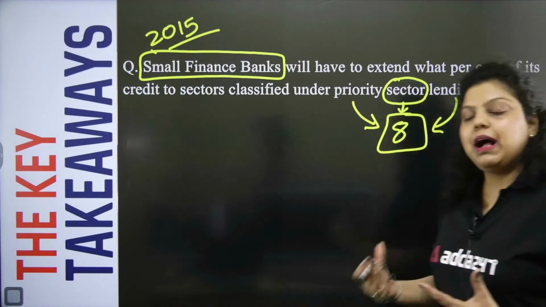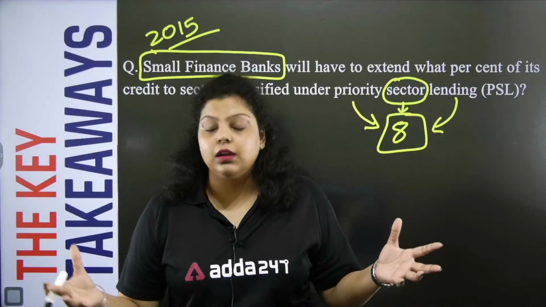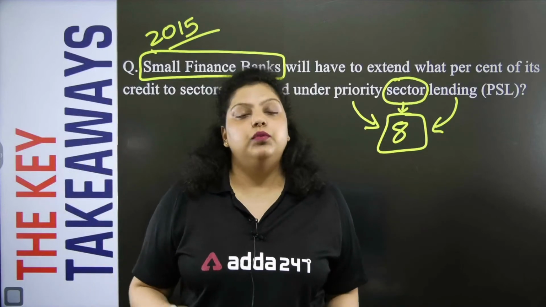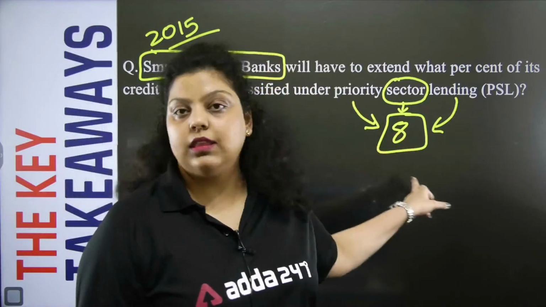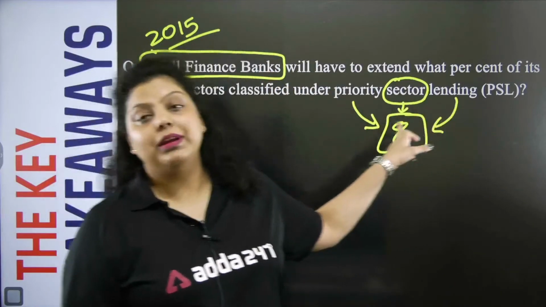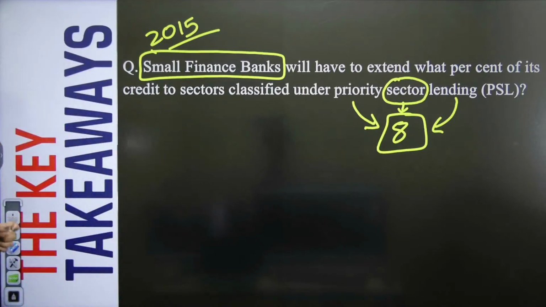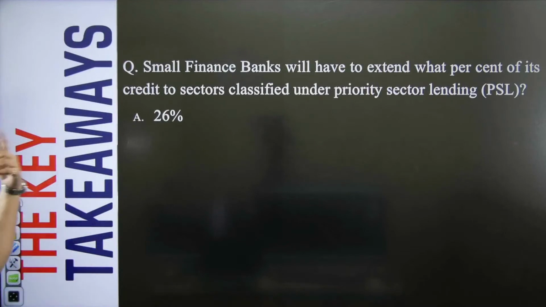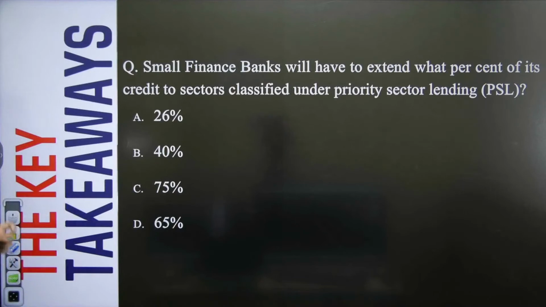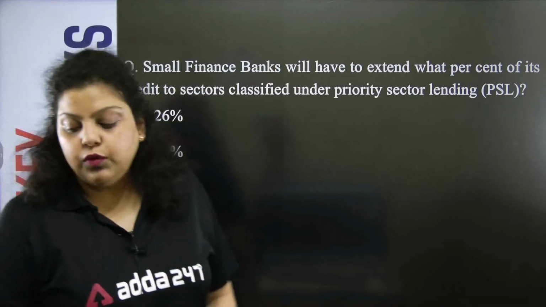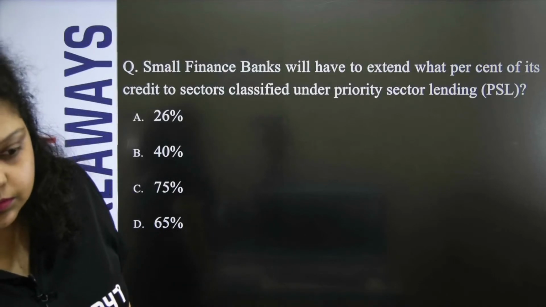So whenever commercial banks provide loans to customers, businessmen or any other person, first they have to fulfill the target and sub-targets that have been given by RBI to the banks. This is known as PSL. And how many sectors are there? There are a total of 8 sectors. So here we are talking about the target of a small finance bank for the PSL sector. Is it 26%? Is it 40%? Is it 75%? Or is it 65%? Which of the following is correct? Let me know.